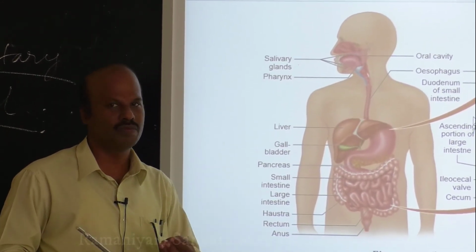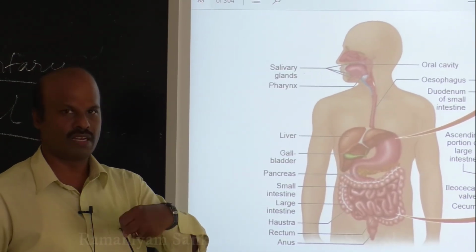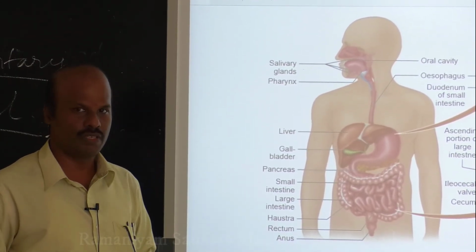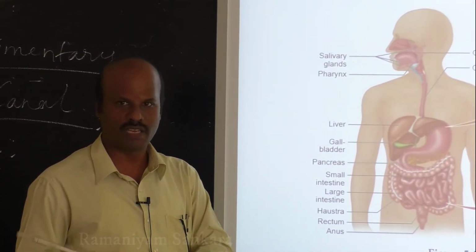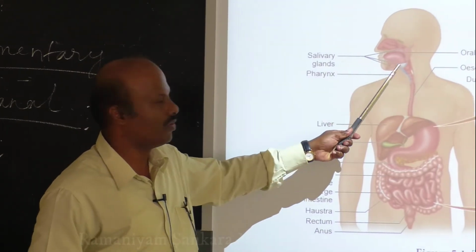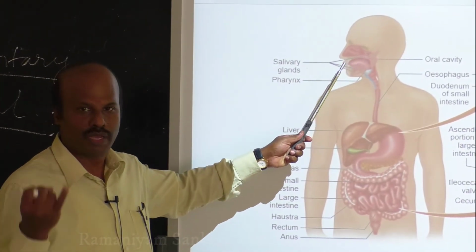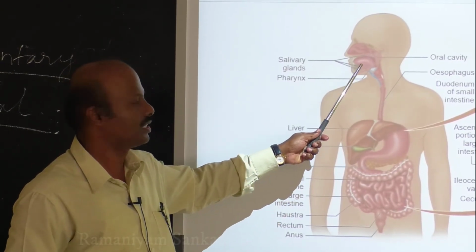Chemical means what? Enzyme is a chemical. So the food will be mixed with the enzymes, which are chemicals, and then the digestion takes place. Since the food is being digested by enzymes, like chemicals, it is called chemical digestion. So in your buccal cavity, what is happening? Both mechanical digestion as well as chemical digestion take place, with the help of the salivary gland.